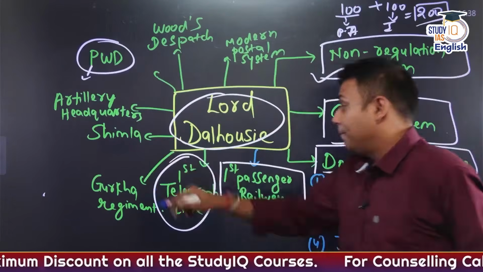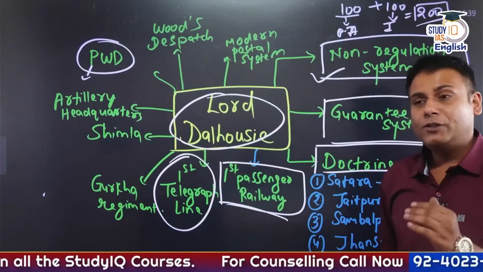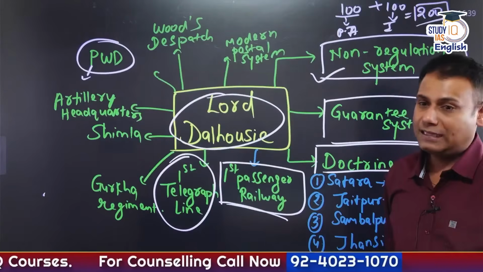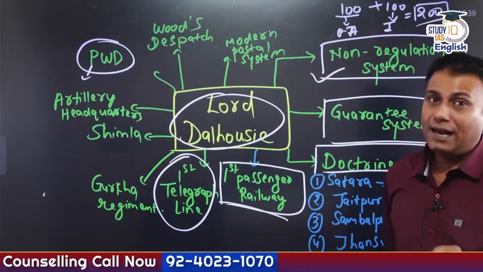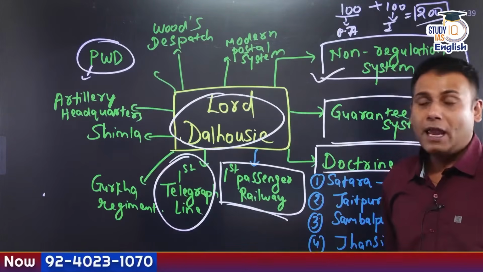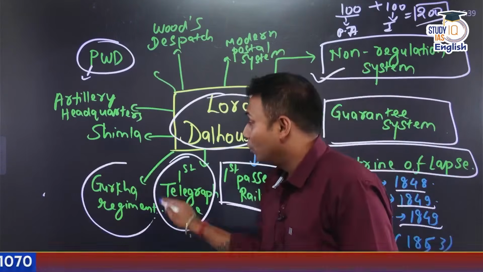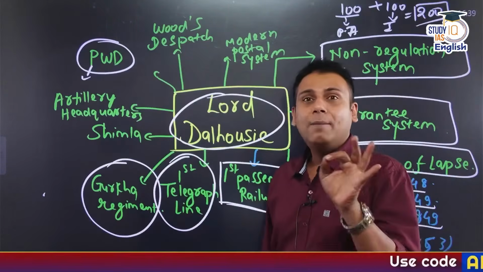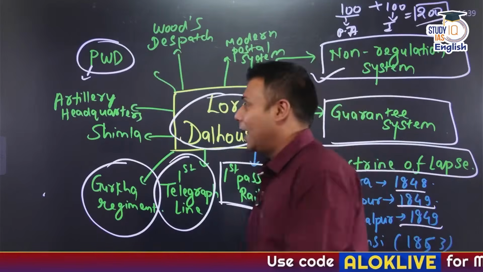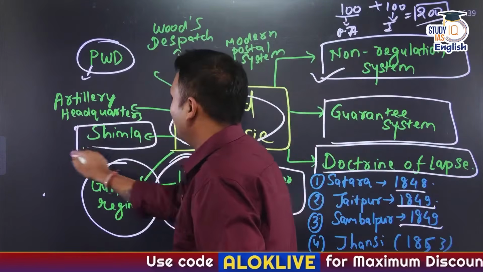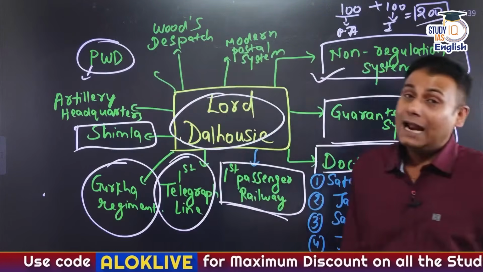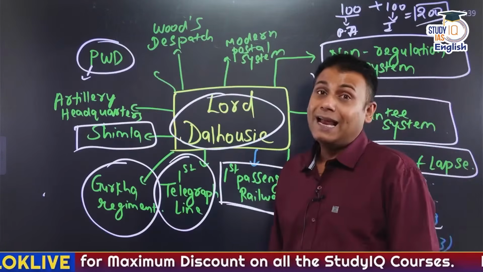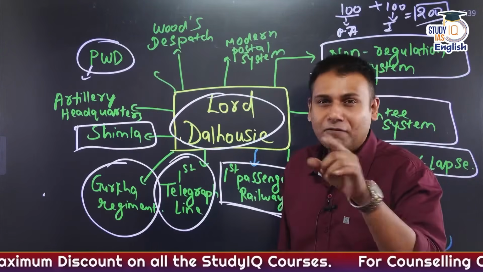The first telegraph line, Calcutta to Agra, approximately 700 to 900 miles, started during the time of Dalhousie. The Gurkha regiment came up during the time of Lord Dalhousie. Shimla became the summer capital of India during the time of Dalhousie. At that time, the capital of India was Calcutta and Shimla became the summer capital.